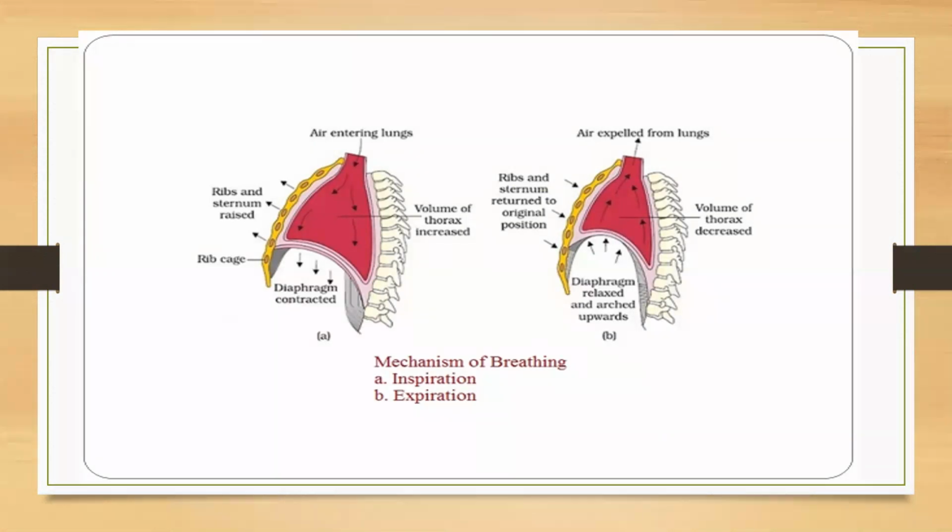Okay, now how expiration is initiated? When expiration takes place, what happens? The diaphragm, here you can see the diaphragm it relaxes. यहाँ पे इंस्पिरेशन में क्या हो रहा था? डायफ्राम कॉन्ट्रैक्ट हो रहा था, एंड कॉन्ट्रैक्ट होने की वजह से क्या हो रहा था? डायफ्राम फ्लैट हो रहा था एंड इट वाज पुल्ड डाउनवर्ड. But here in case of expiration, what is happening? The diaphragm is relaxing. Okay, the diaphragm, it comes to the normal condition, the diaphragm, it relaxes.